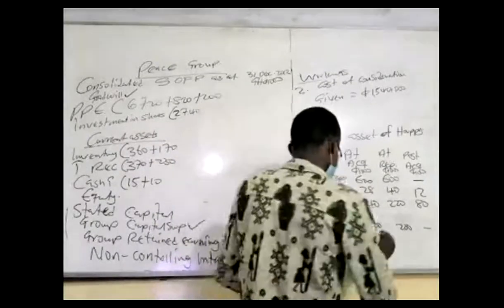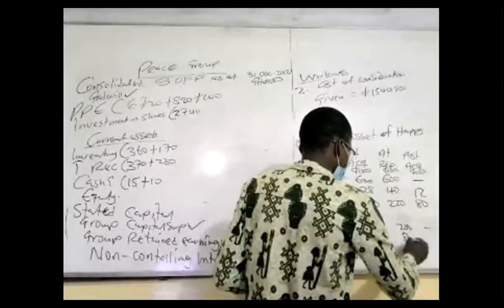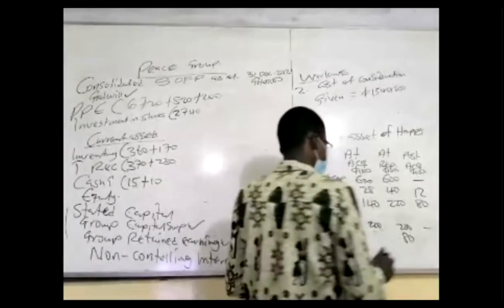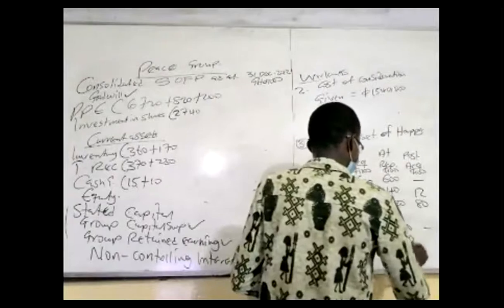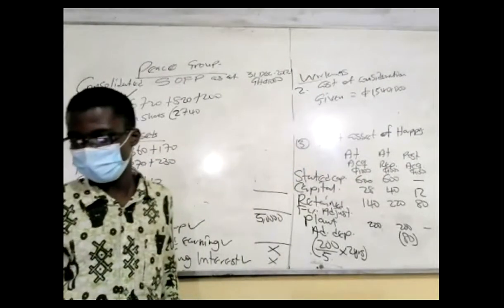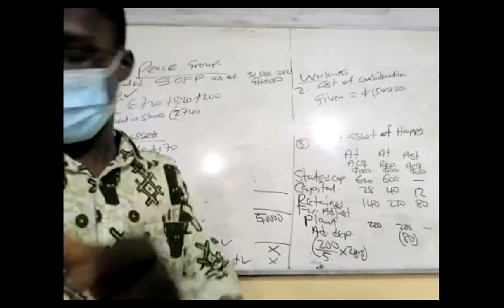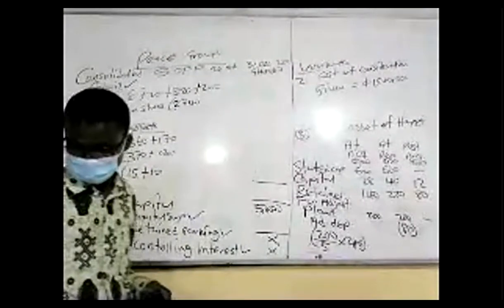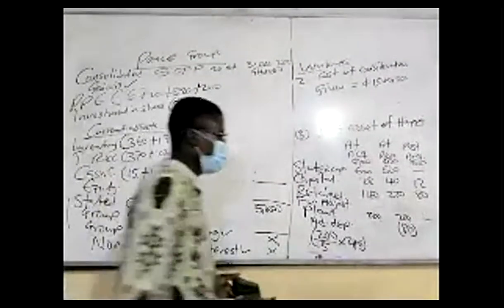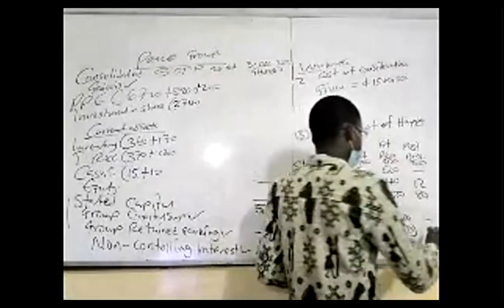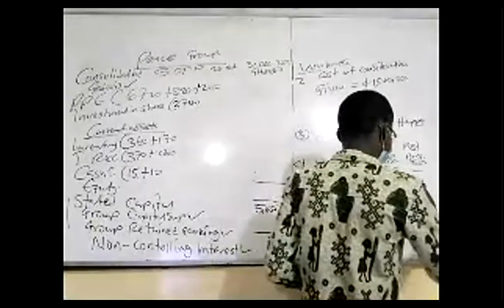I'll take it off. 80 and 80. But this 80 should come at reporting. Put it in bracket. It's an additional depreciation, and depreciation reduces our profit. Basically, depreciation reduces our profit. So put the 80 here, and then minus 80 minus 0 will give us minus 80.